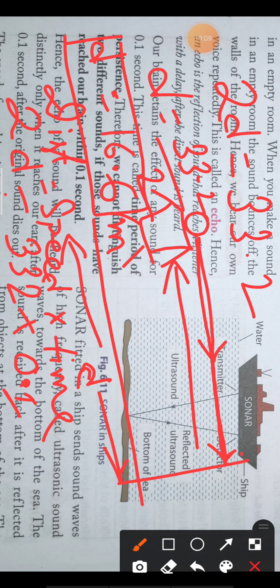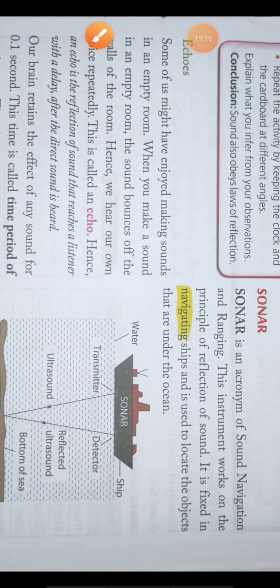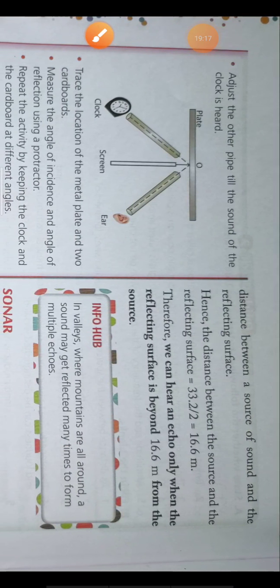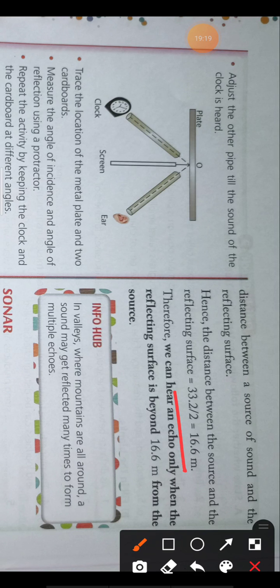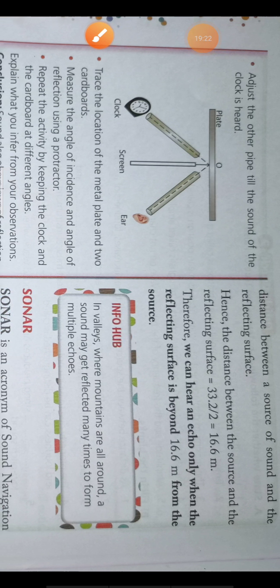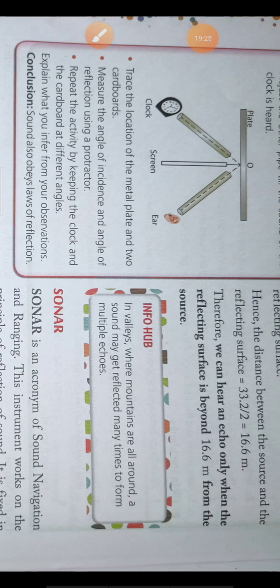So the minimum distance from the reflector should be 16.6 meters. That means we can hear an echo only when the reflecting surface is beyond 16.6 meters.